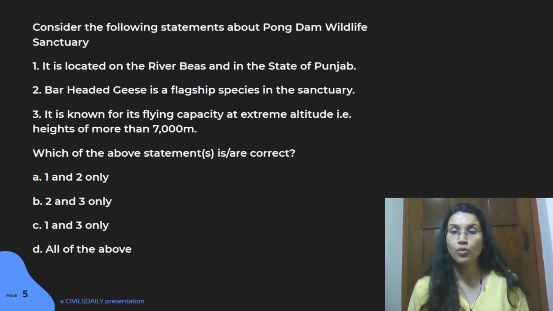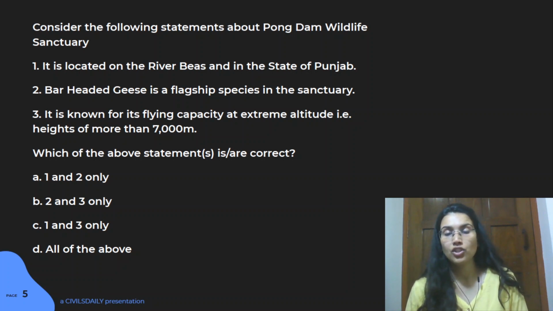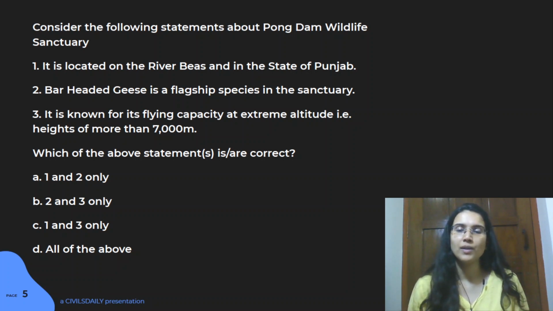In fact, this particular wildlife sanctuary was in the news because a recent annual survey was done, and it was seen that a lot of migratory birds died last December, and that is why this sanctuary was in the news.